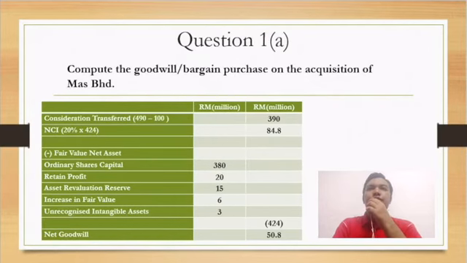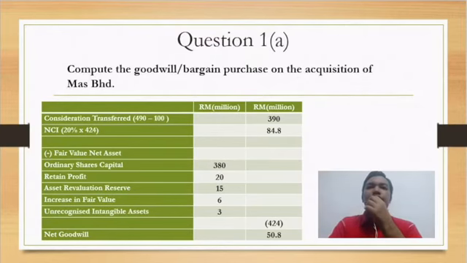So to compute the goodwill or bargain purchase, the formula is consideration transferred plus non-controlling interest minus fair value of net asset, and we'll get the net goodwill or bargain purchase.